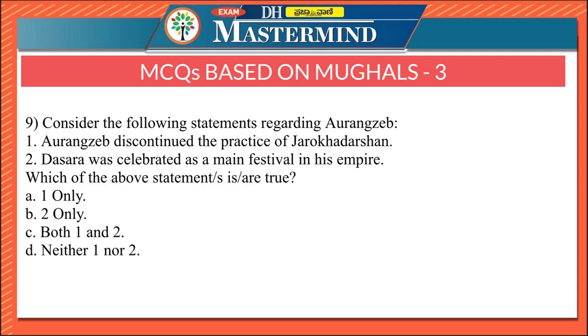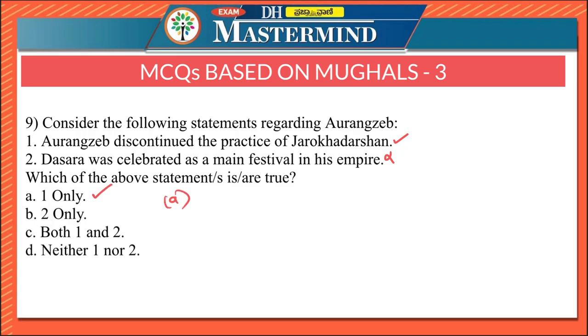Ninth question says, consider the following statements regarding Aurangzeb. Aurangzeb discontinued the practice of Jarokha Darshan. Dasara was celebrated as a main festival in his empire. Here, statement 1 is correct, statement 2 is false, therefore the right option is option A, 1 only.